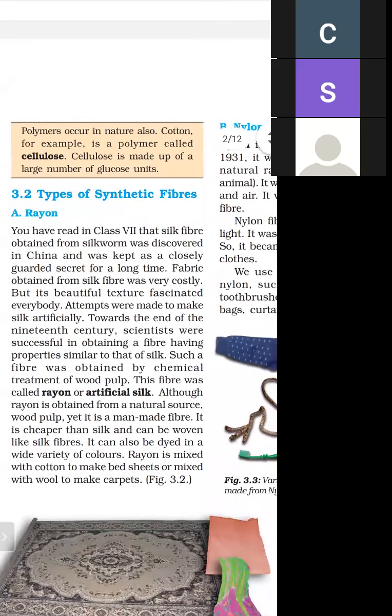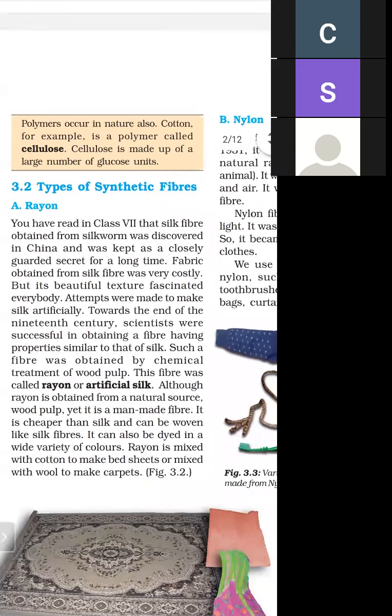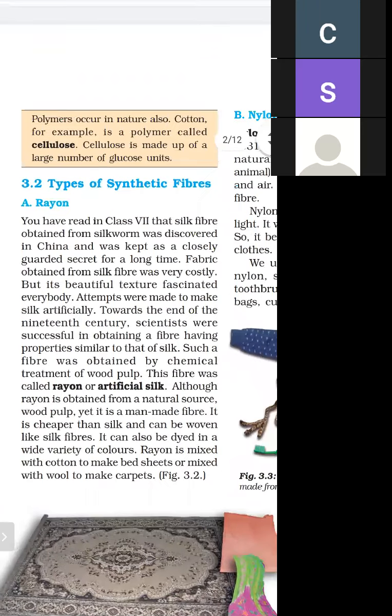So what is an example of a polymer? Cotton is an example of a polymer, and it is called cellulose. And what is cellulose made up of? It is made up of small units of glucose. Cotton, also called cellulose, is made up of glucose units. There are so many synthetic fibers. The first synthetic fiber is rayon, and the next is nylon.